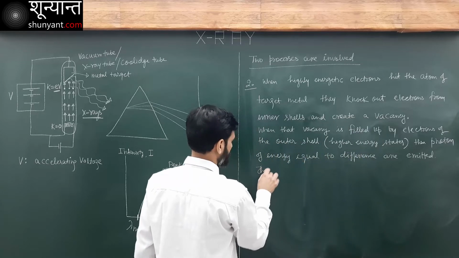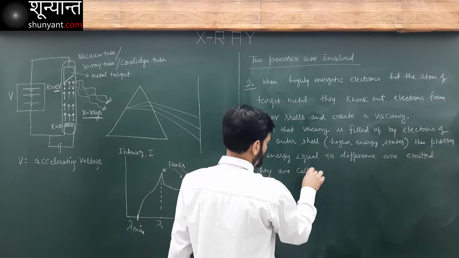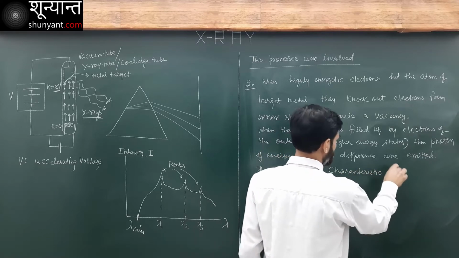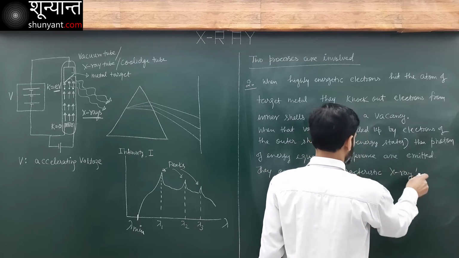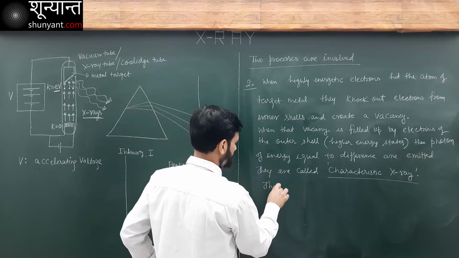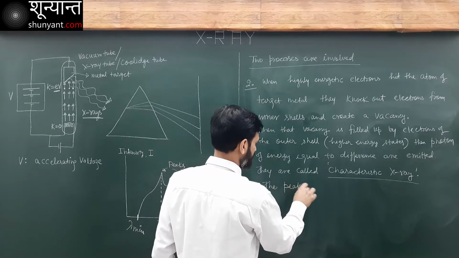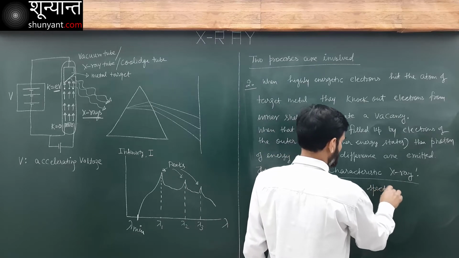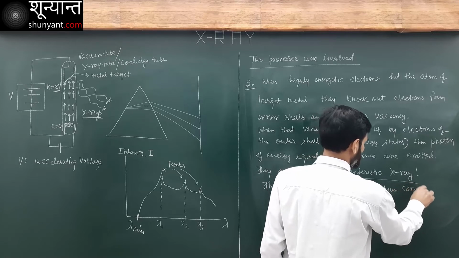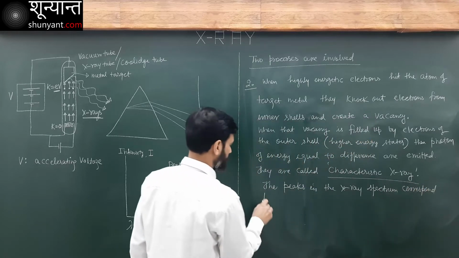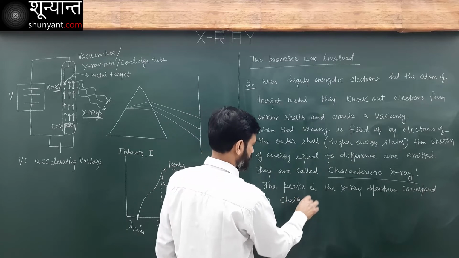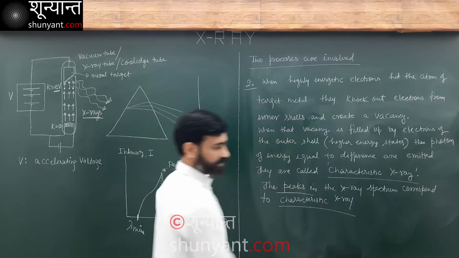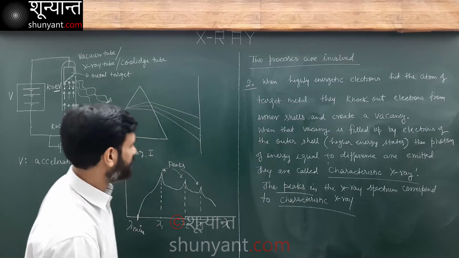They are called characteristic X-ray. The peaks in the X-ray spectrum correspond to characteristic X-ray. Do you understand this? So it is like this.